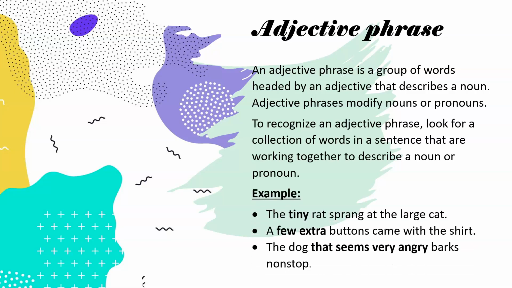The tiny rat sprang at the large cat. A few extra buttons came with the shirt. The dog that seems very angry barks non-stop. Now here you will notice that there is an adjective in an adjective phrase.